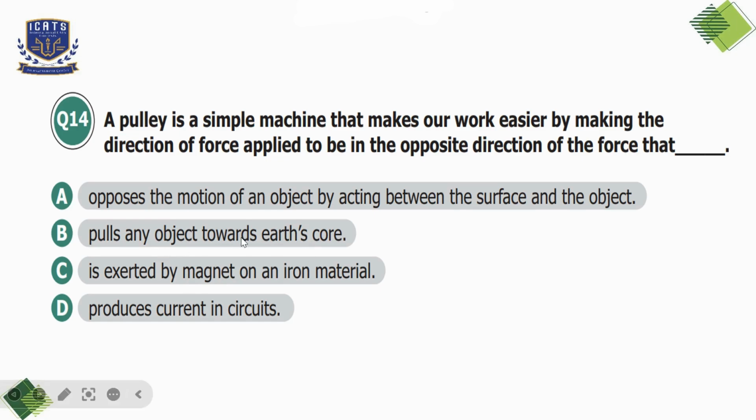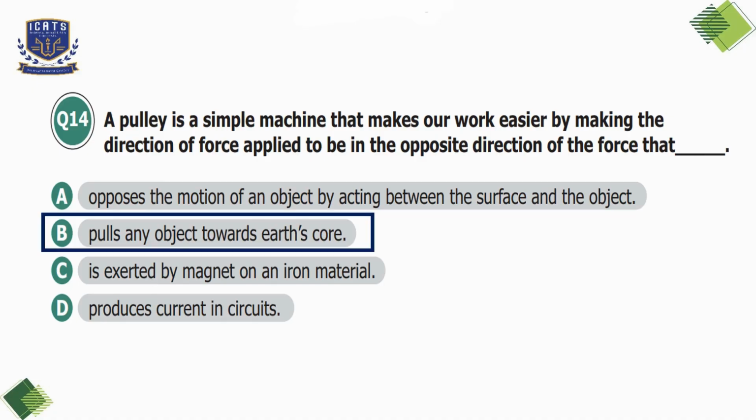Option B is pulls any object towards Earth's core, which is our correct option because this describes gravity, which pulls objects down. A pulley helps lift objects against gravity by changing the direction of the force. Option C is exerted by magnet on an iron material, which is incorrect because this describes magnetism, which is unrelated to the pulleys. Option D is produces current in circuits, which is again incorrect because this describes electricity, not the pulleys. So we'll choose option B here.